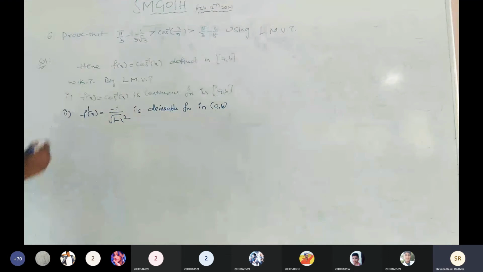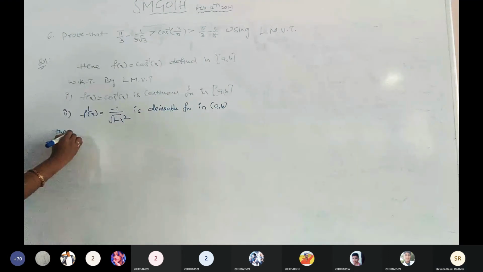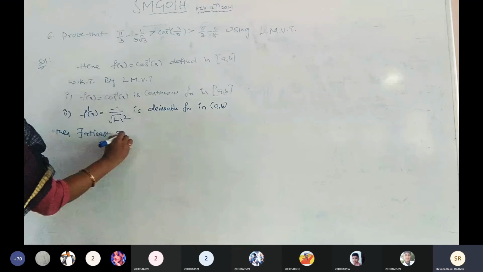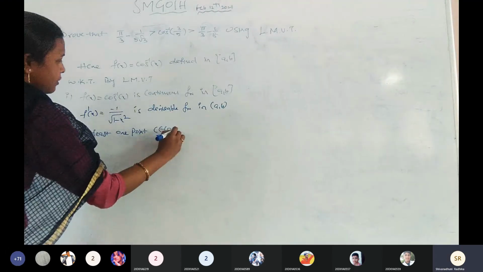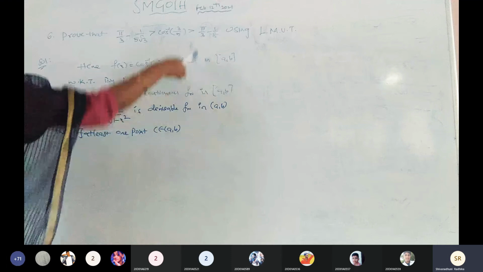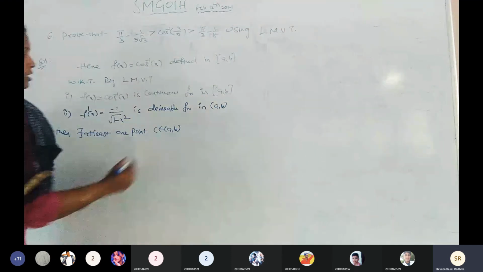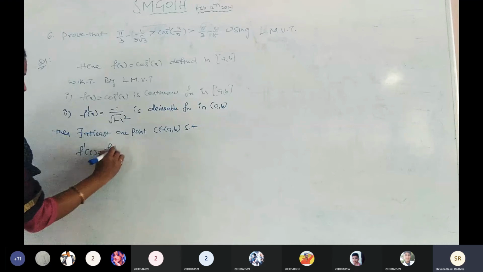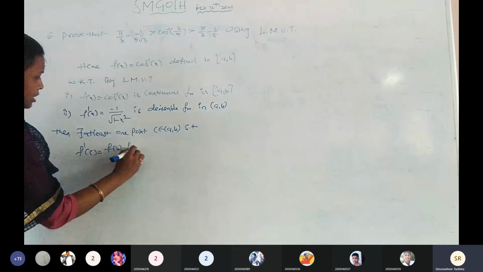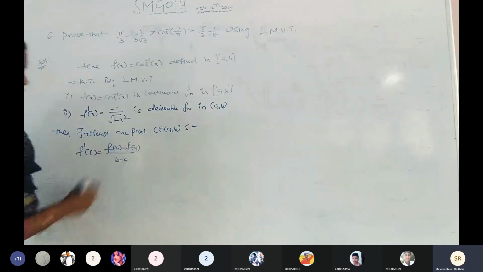Completed. Then there exists at least one point c belonging to the open interval a comma b, as the given interval is also a comma b, such that f dash of c equals f of b minus f of a by b minus a. Is it right?